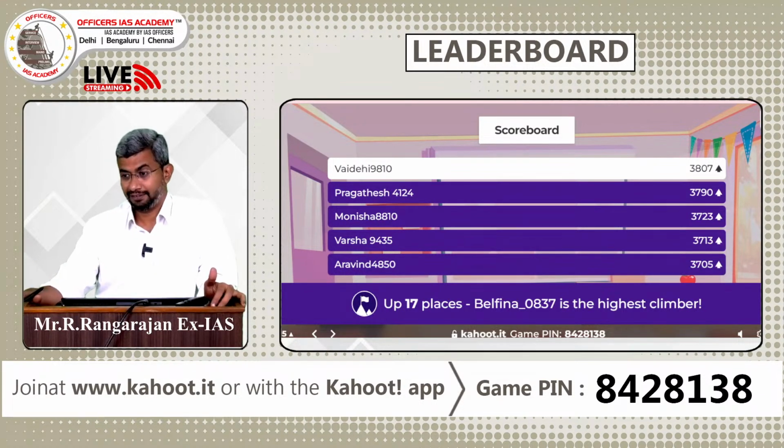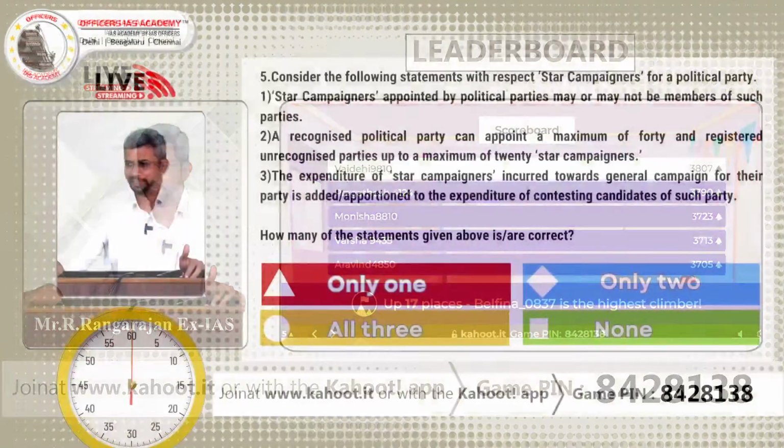Belfina is the highest climber, up 17 places. That's wonderful, and keep it up. And Vaidehi, Pragadesh, Monisha, Varsha, all new entrants in the top 5 and top 3. Wonderful. Now let's move to the next question.